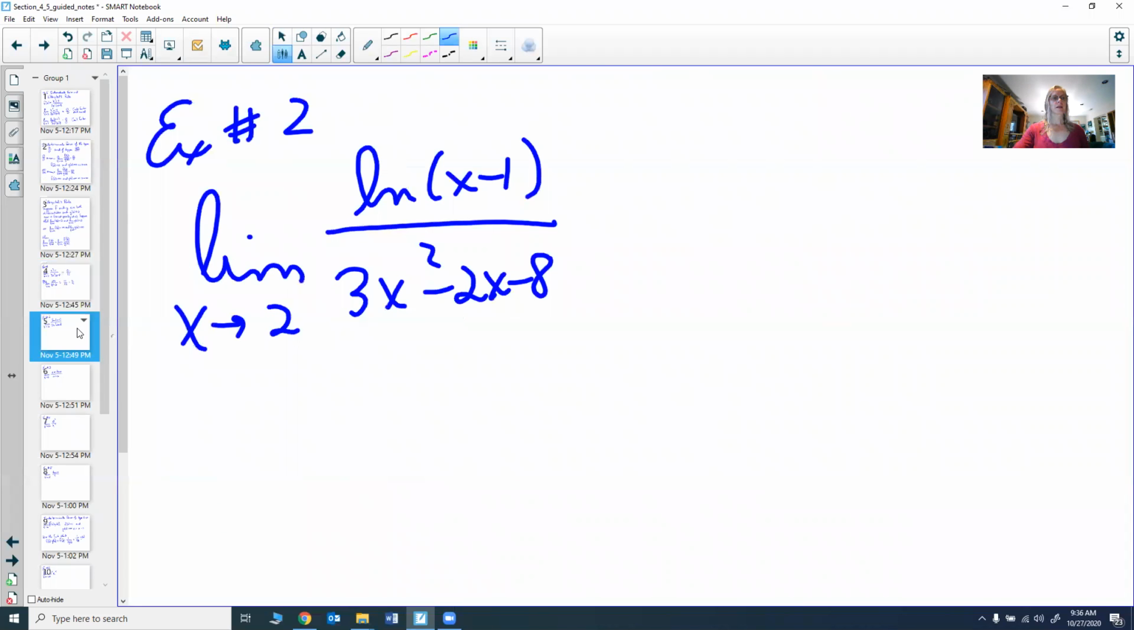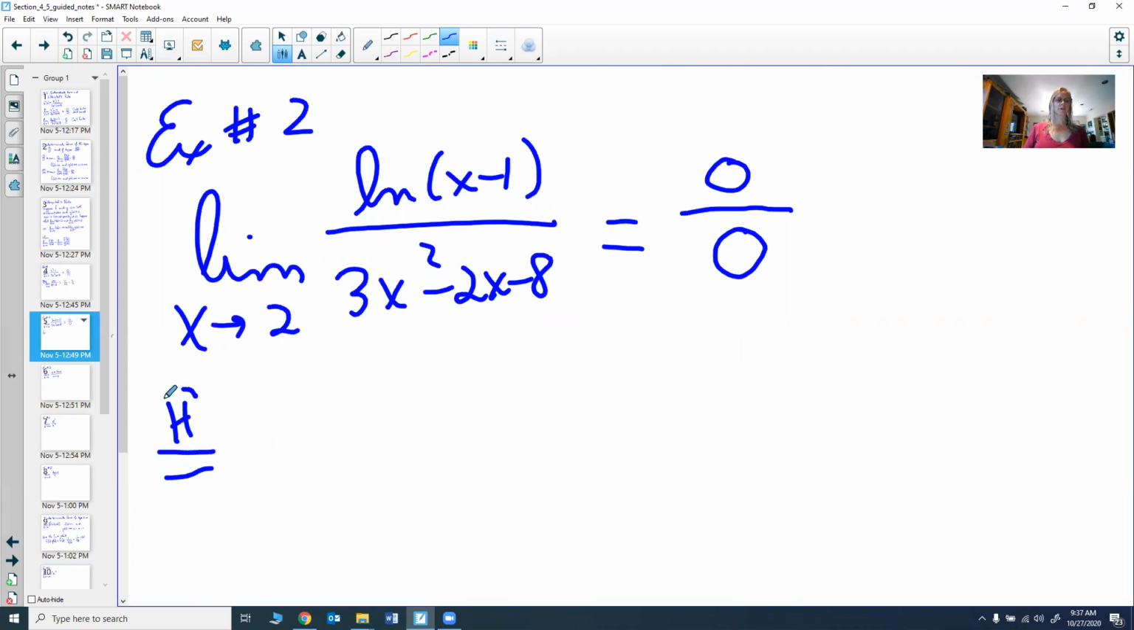Okay. Let's try another one. Let's find the limit as x goes to 2 of the natural log of x minus 1 over 3x squared minus 2x minus 8. Again, this was the one we saw when we first started, but we're going to check it anyway. You always check to make sure you get an indeterminate form, because if you don't, you can't use L'Hopital's rule. So put 2 in here, you get the natural log of 2 minus 1, natural log of 1 is 0. Make sure the bottom is 0 too. Put 2 in here, 3 times 2 squared minus 2 times 2 minus 8, that also will be 0.